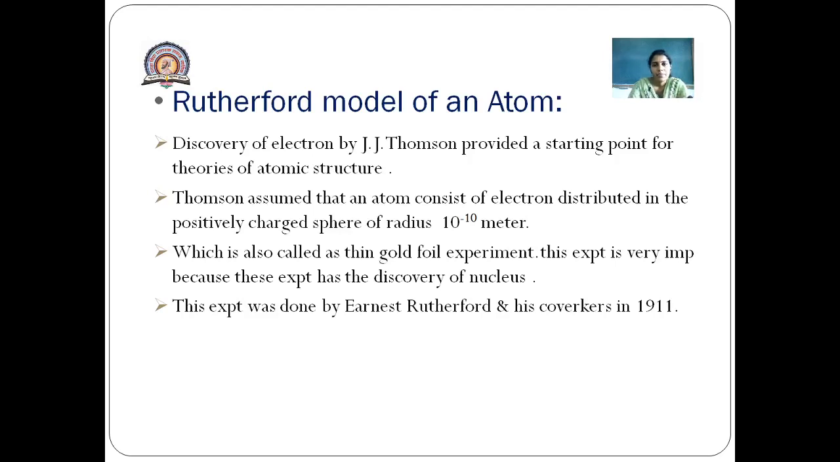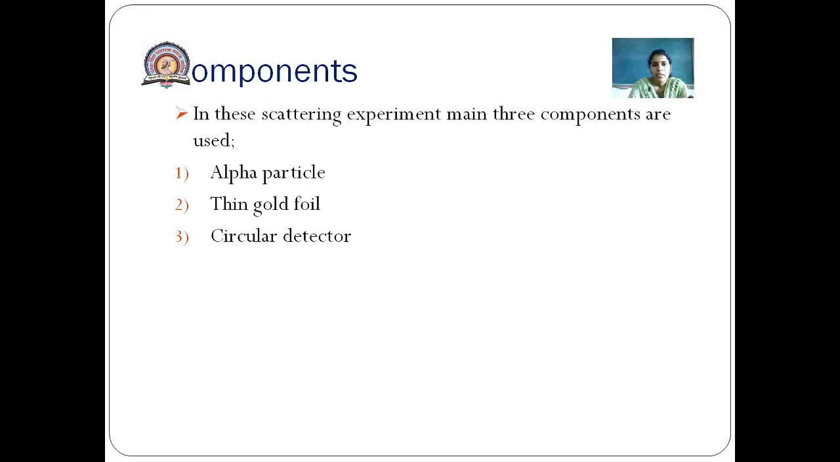Rutherford model of an atom, which is called the Rutherford scattering experiment. The discovery of the electron by J.J. Thomson provided a starting point for theories of atomic structure. Thomson assumed that an atom consists of electrons distributed in a positively charged sphere of radius 10⁻¹⁰ meter. The Rutherford experiment is also called the gold foil experiment. This experiment is very important because it led to the discovery of the nucleus. This experiment was done by Ernest Rutherford and his co-workers in 1911.